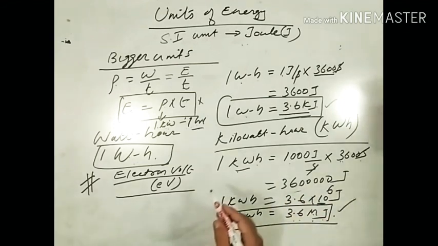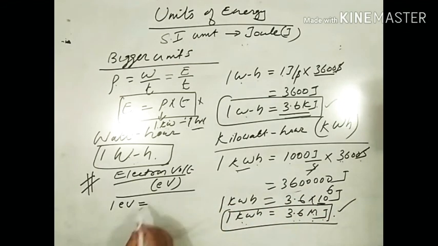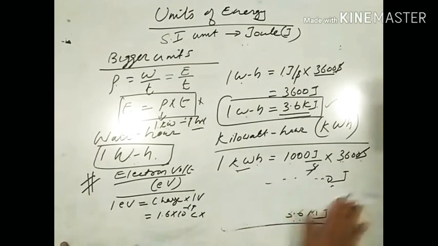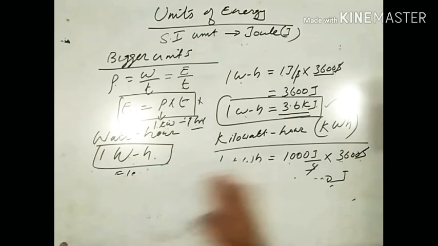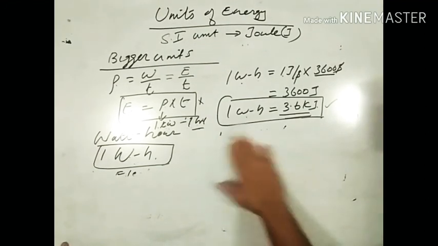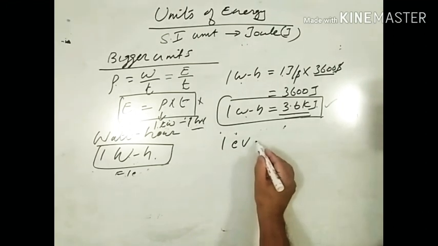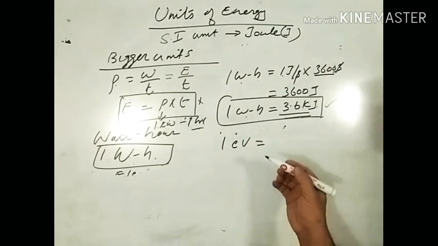So I can write 1 electron volt is equal to the charge on an electron, into how much? Work done is equal to QV. Work done is equal to charge into potential difference. You will learn in the electricity section.